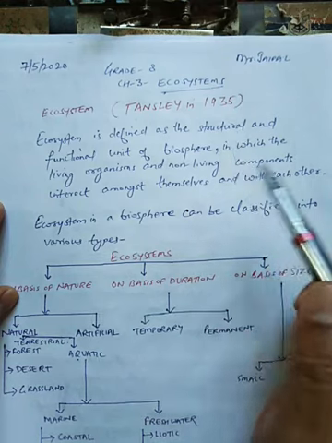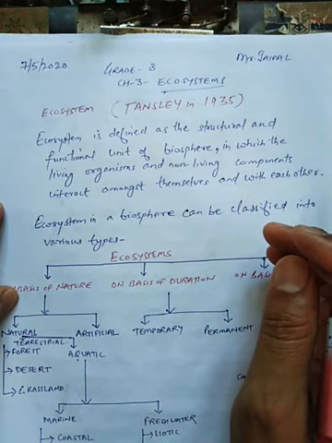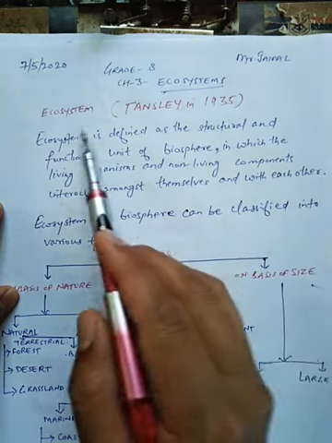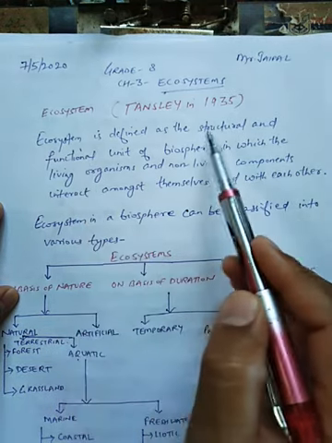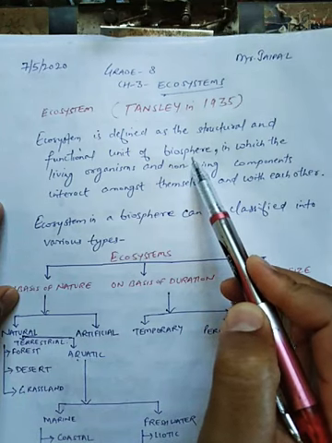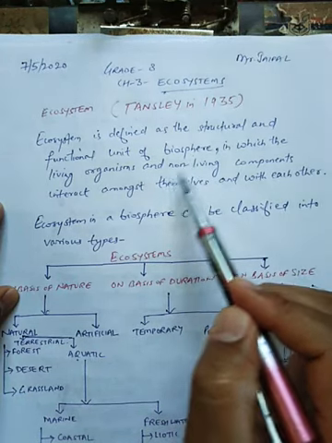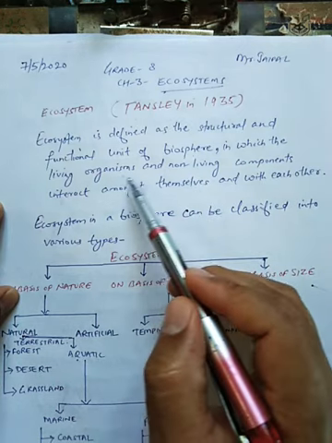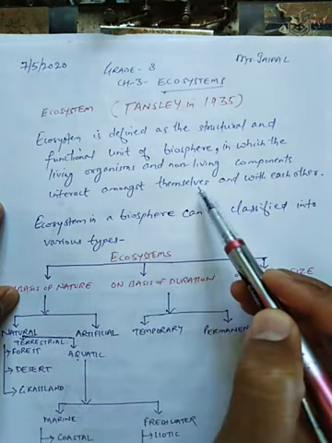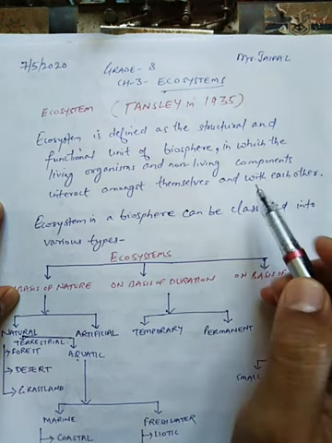Like cell is the structural and functional unit of life, in the same way this ecosystem is the structural and functional unit of biosphere. Now what happens in this ecosystem? The living organisms and non-living components interact among themselves and with each other.